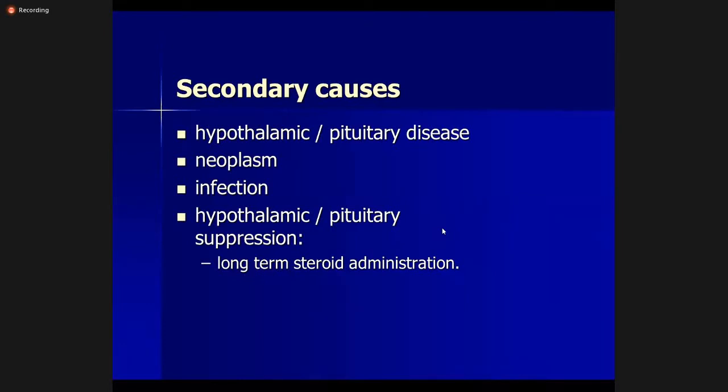Then long-term steroid administration, as we saw earlier, like iatrogenic glucocorticoids, suppresses this hypothalamic pituitary axis, and there are low levels of ACTH, and there's secondary suppression of the adrenal cortex. Sudden withdrawal of this steroid administration can precipitate adrenal failure.